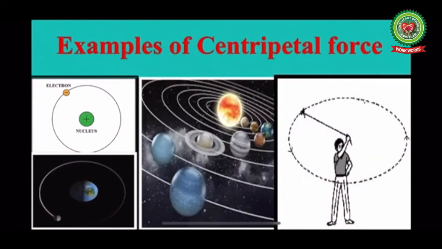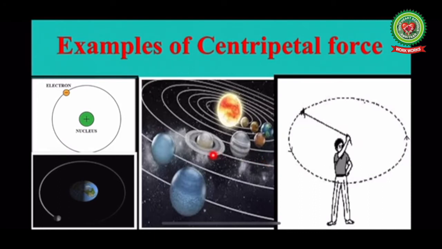Let's discuss some examples of centripetal force. The first example is, in an atom, an electron moves around the nucleus in a circular path, for which the required centripetal force is obtained from the electrostatic force of attraction on the negatively charged electron by the positively charged nucleus. Our second example is motion of planets around the sun. When a planet revolves around the sun, the gravitational force of attraction between the sun and the planet provides the necessary centripetal force to the planet to revolve around the sun in a circular path.